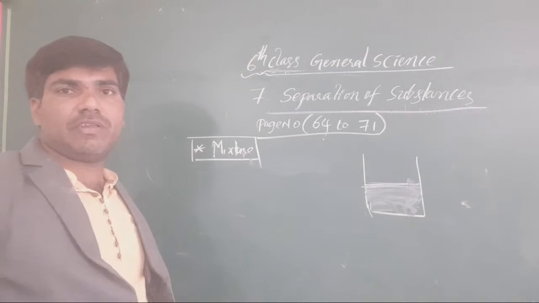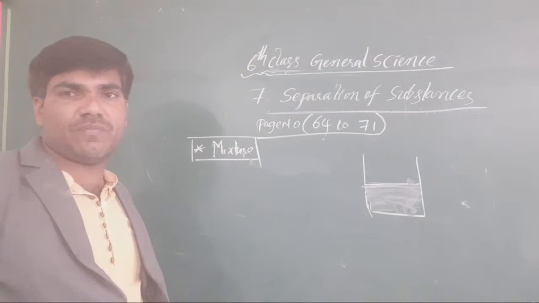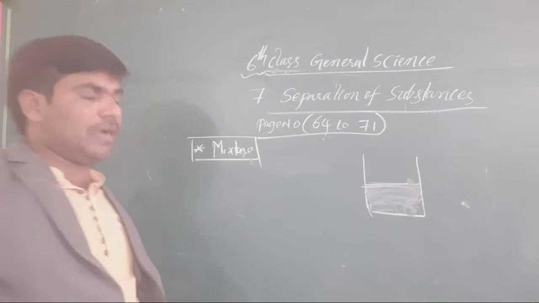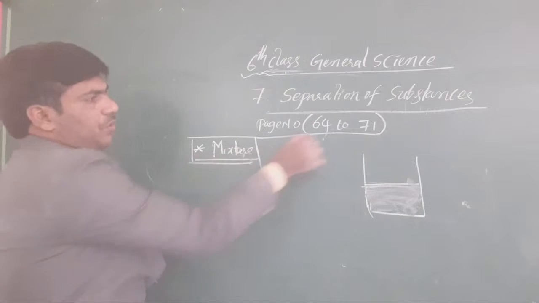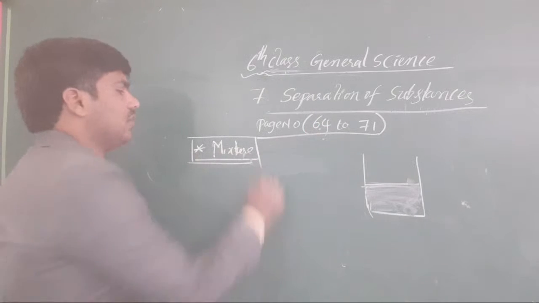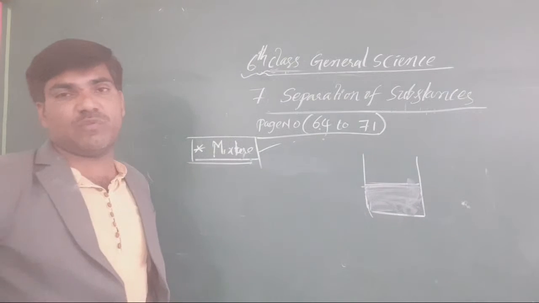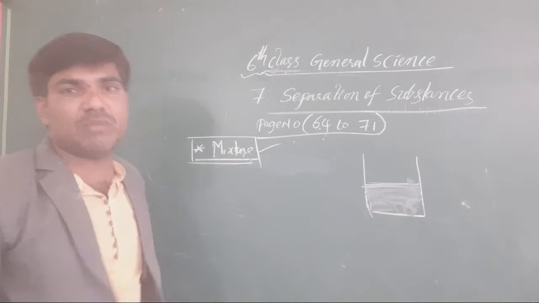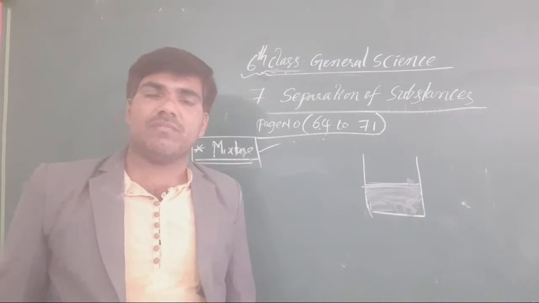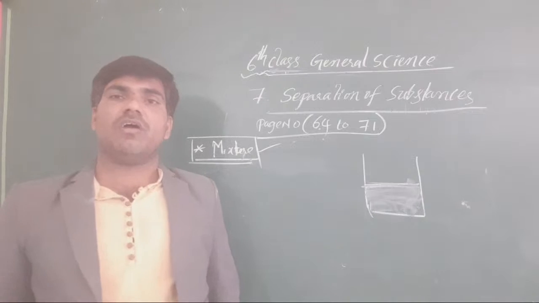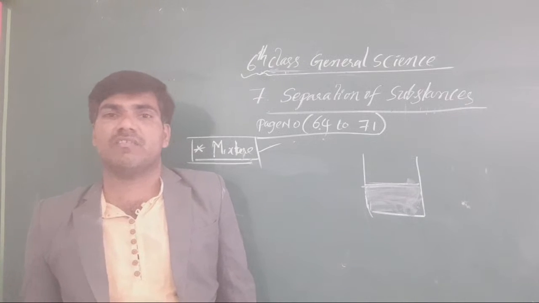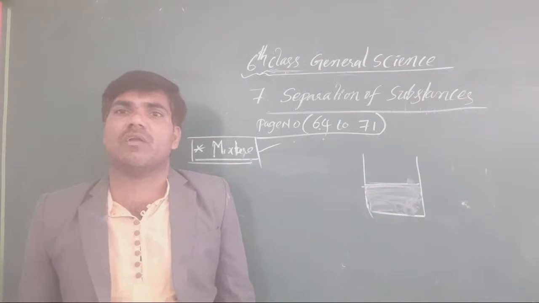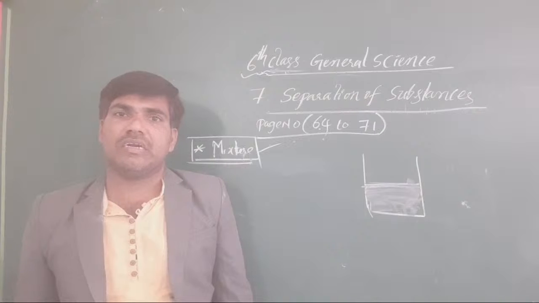Then I am going with our lesson recapitulation once. In the recapitulation, first we have to go with page number 64. There we have the mixtures, pages 64 and 65, where different mixtures are given. What is a mixture? A substance which does not contain a single substance, but contains more than one substance, is called a mixture. Got it or not?